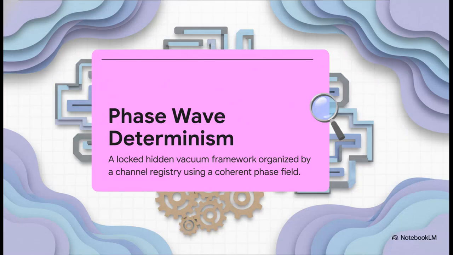So what exactly is it? Well, phase wave determinism is formally defined as a locked, hidden, or phase vacuum framework organized by a channel registry. Notice how careful the author is here. This is not some loose, speculative narrative claiming a single magic field explains everything just by coincidence. No, it's a rigorous, highly structured mathematical blueprint. It actually demands that the physics must work through explicit, calculable channels driven by a globally coherent phase field.